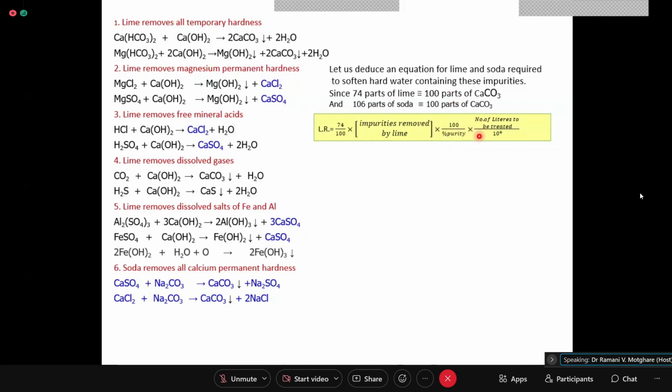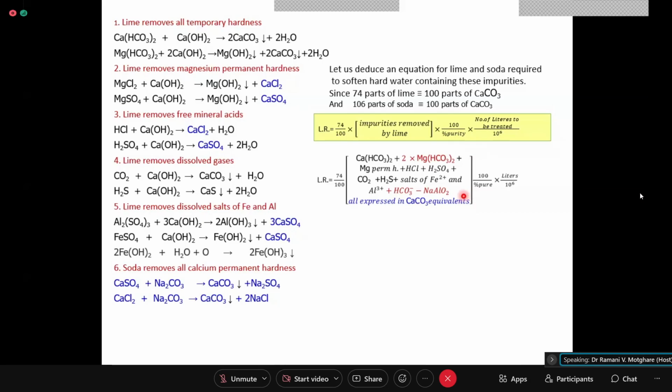Then into the number of liters to be treated, divided by 10 to the power 6, because the analysis of water is generally given in milligrams per liter. If you divide it by 10 to the power 6, the units come out to be kg of lime required. Okay, so now we have to fill in the rest.